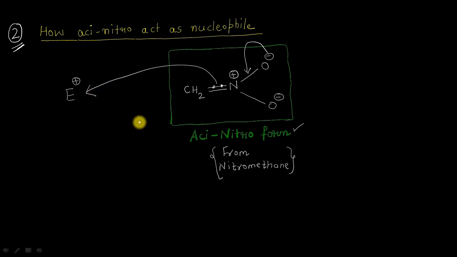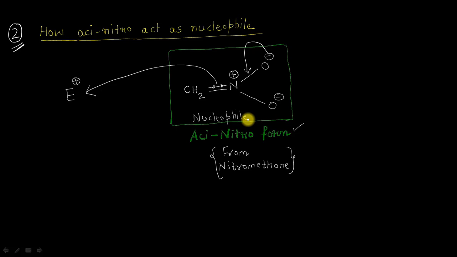Definitely, because this aci-nitroform is donating its electrons, it is acting as what? It is acting as a nucleophile in such a case. So let me write here a nucleophile. So this is how the aci-nitroform can act as a nucleophile, and it can react with any electrophile under suitable conditions.